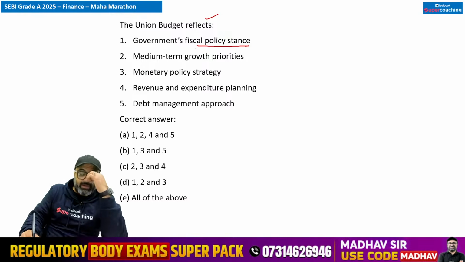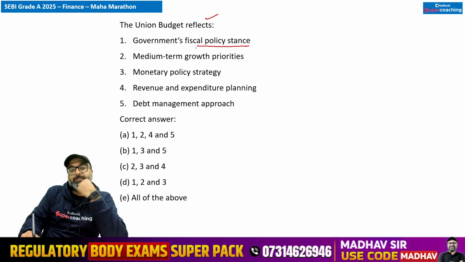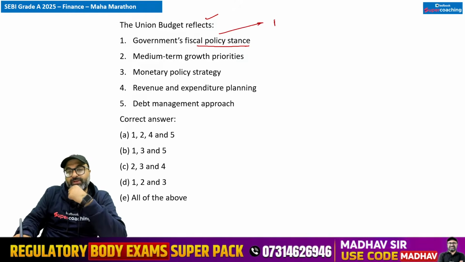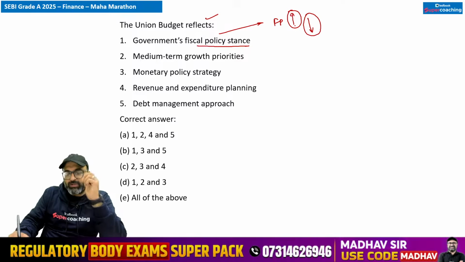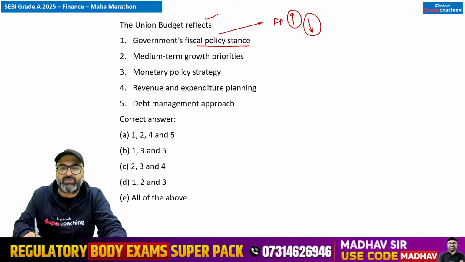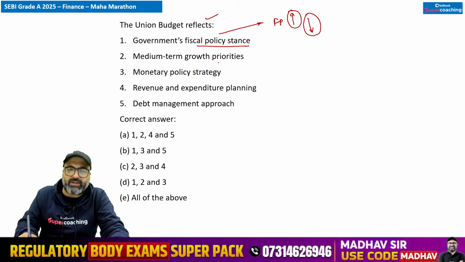अगर यूनियन बजट की बात करें तो इससे हमें पता चलता है कि गवर्नमेंट का फिस्कल पॉलिसी स्टैंस क्या है, which means if government is increasing its expenditure, government wants to expand the economy, government is decreasing its expenditure intentionally, that means government wants to contract the economy in terms of money supply, in terms of inflation.